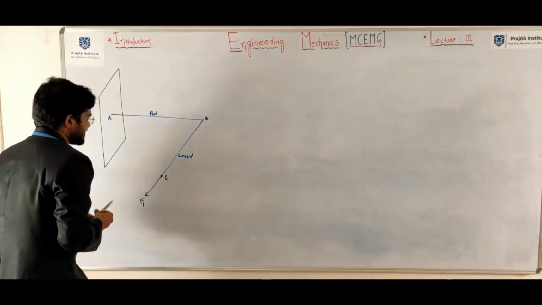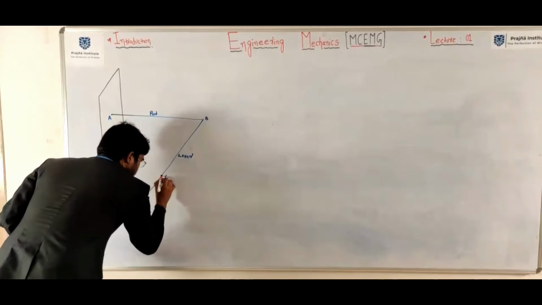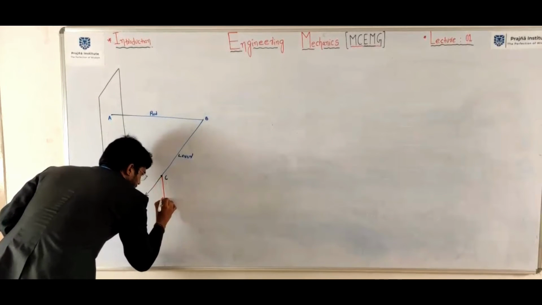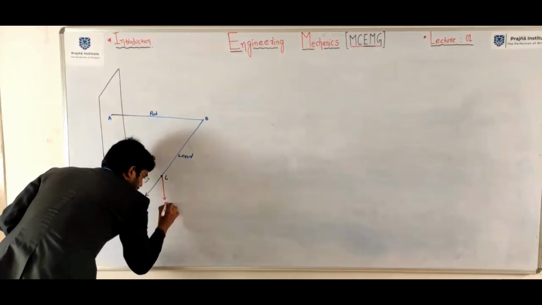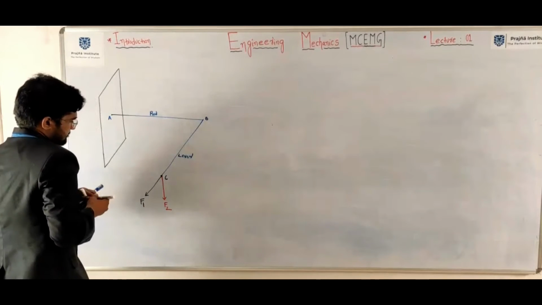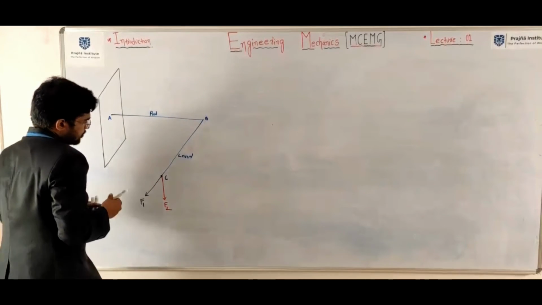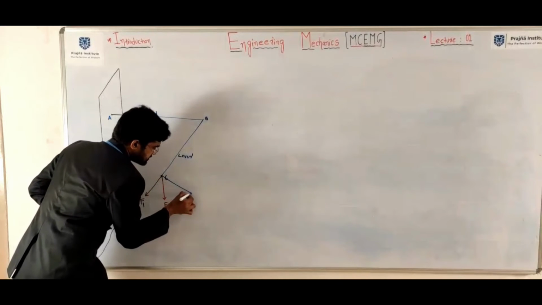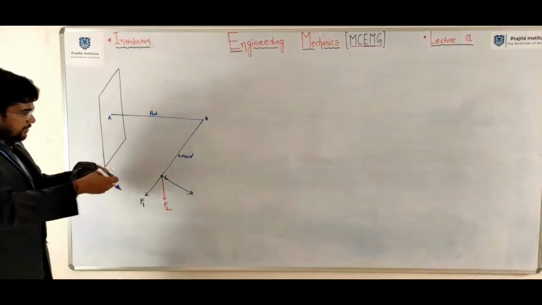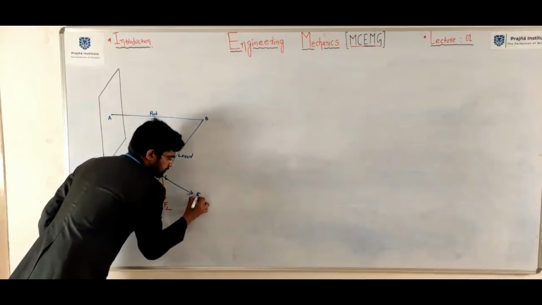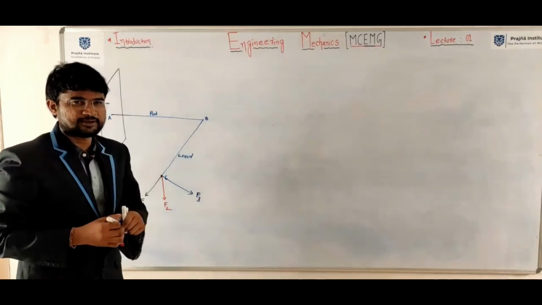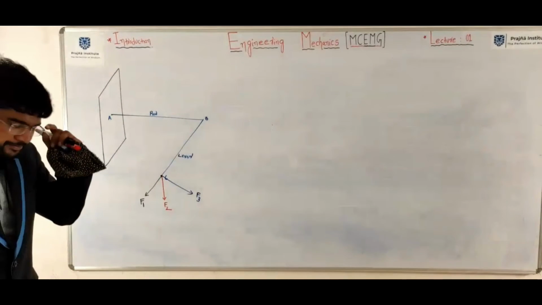One load is exactly acting downward. This will be F2. One load is acting like this. F3. Okay? So first draw this figure.